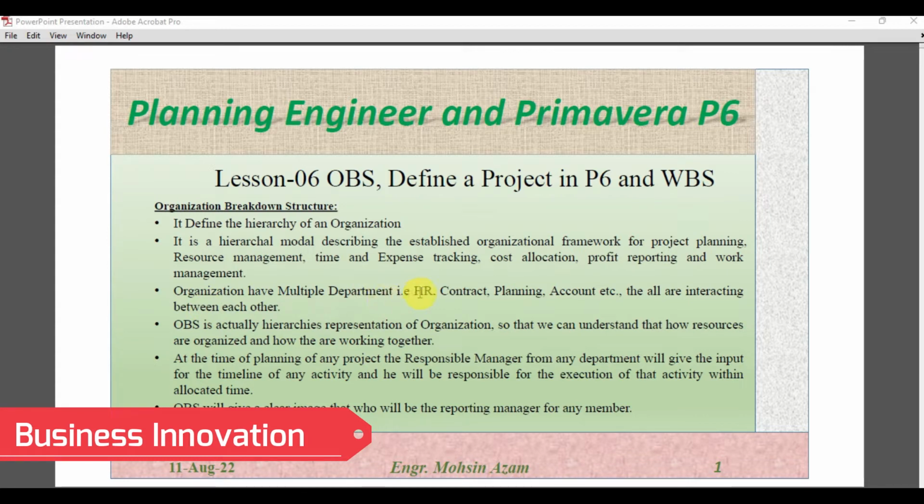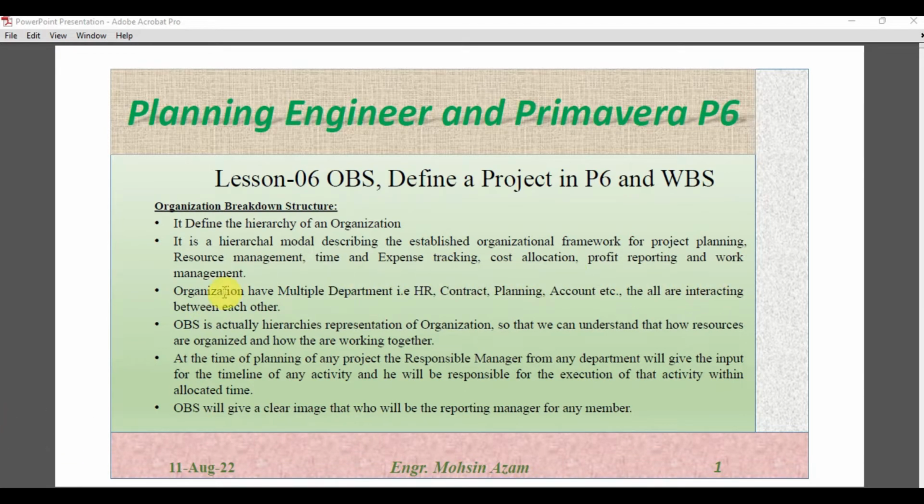An organization has multiple departments, as we know, contract, planning, and accounts, etc. They are all interacting with each other. So every organization has different departments like HR, planning, etc., and they will interact with each other within a certain framework. There will be a proper framework for the interaction between these departments. OBS is actually the hierarchical representation of the organization so that we can understand how resources are organized and how